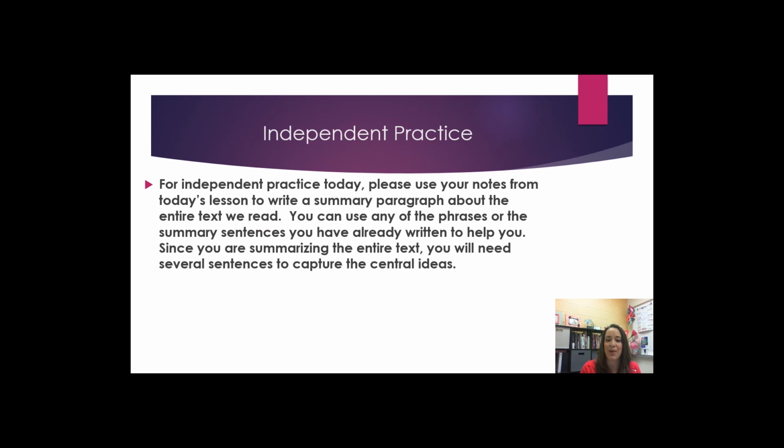For independent practice today, please use your notes from today's lesson to write a summary paragraph about the entire text we read. You can use any of the phrases or the summary sentences you have already written to help you. Since you are summarizing the entire text, you will need several sentences to capture the central ideas.